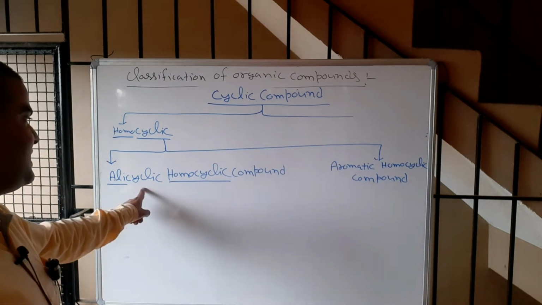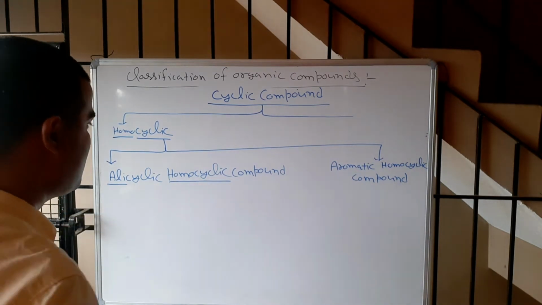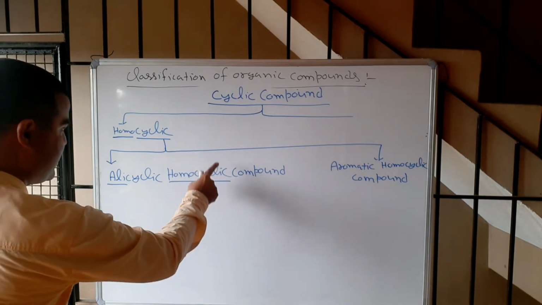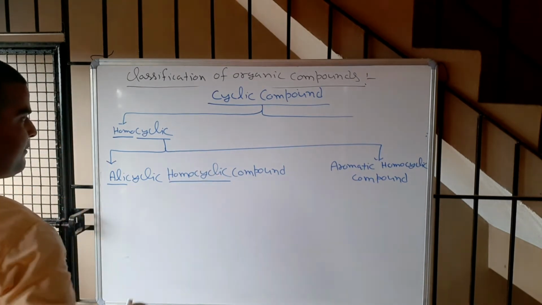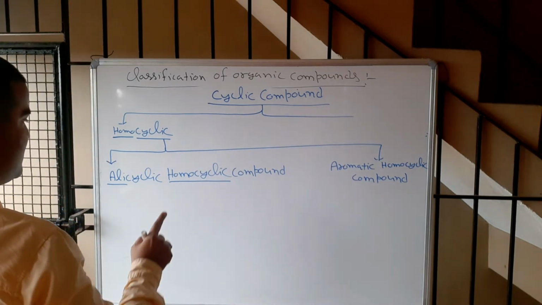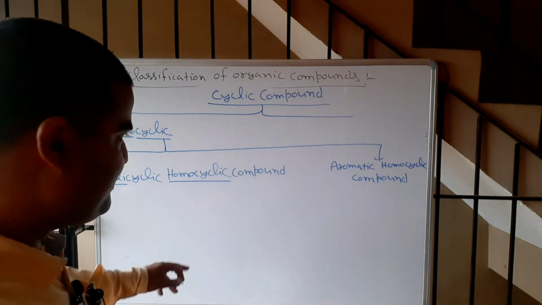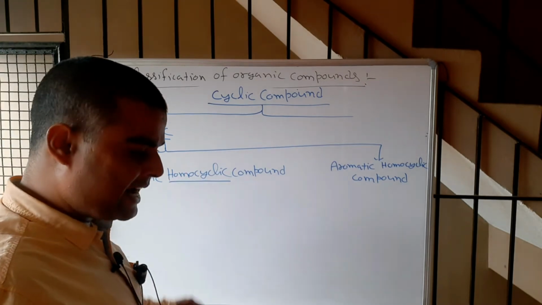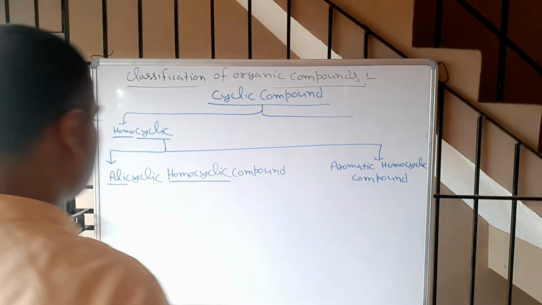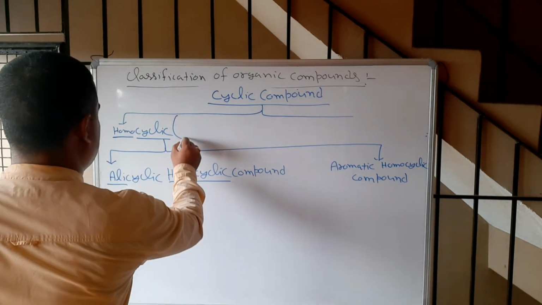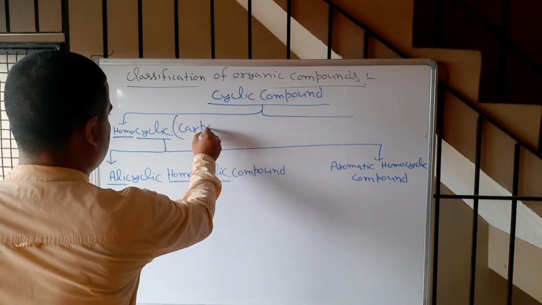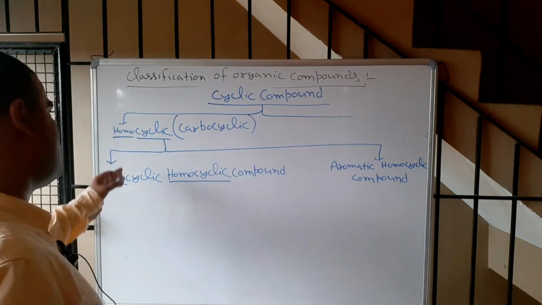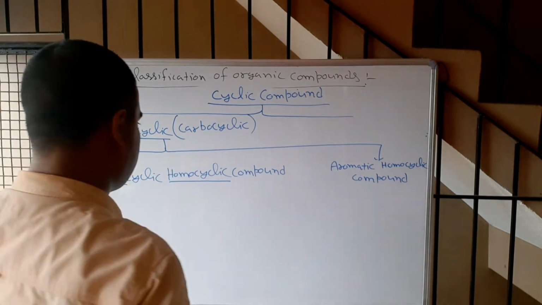Homocyclic means it is the ring compound which is made up of only carbon atom. Since homocyclic means only one kind of atom and that atom also is carbon, homocyclic compound is also called as carbocyclic compound, because all the atoms are only carbon, correct?